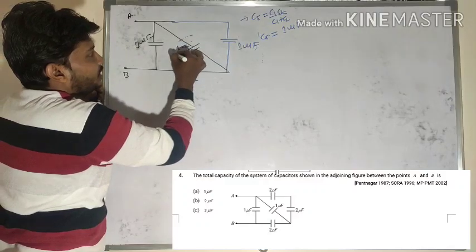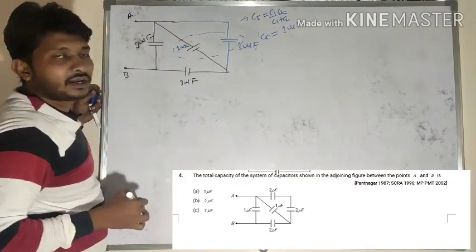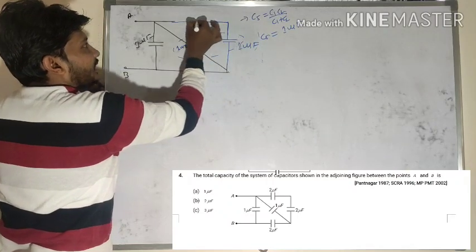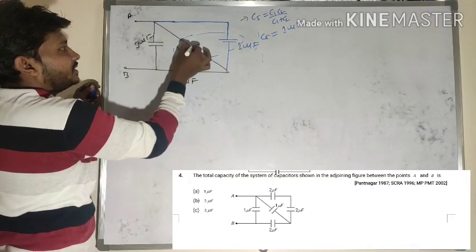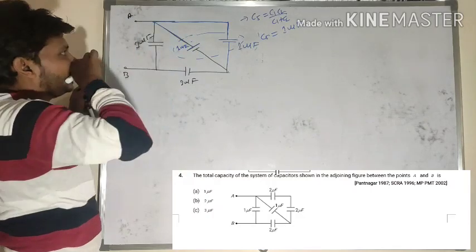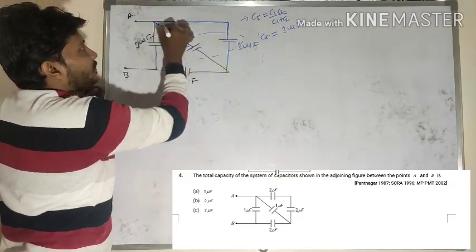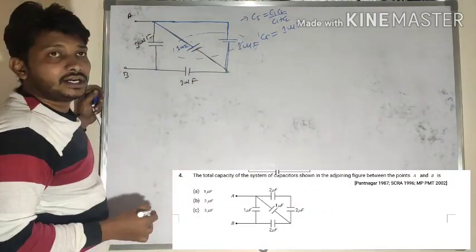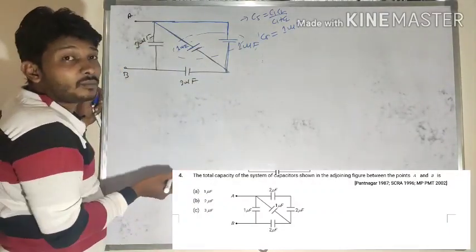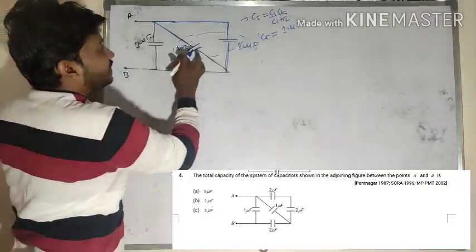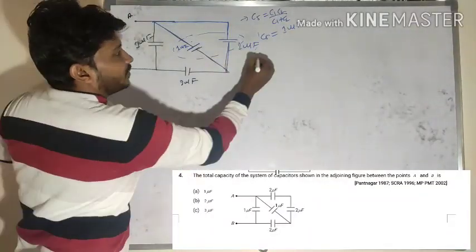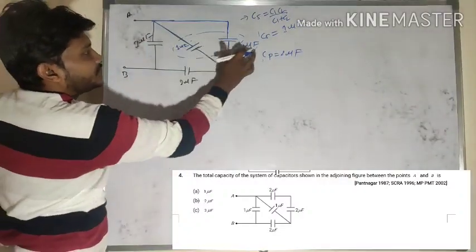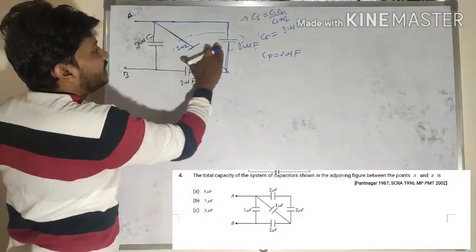Now what is the nature of combination between these 1 microfarad and 1 microfarad? Look at here. For this capacitor, one plate is connected to here. These two plates are connected to one point and these two plates are connected to another point. Connection between the two common points is nothing but a parallel combination here. So 1 microfarad and 1 microfarad, C of P is equal to how much? That is 2 microfarad. Instead of two capacitors, shall I take that single capacitor here?